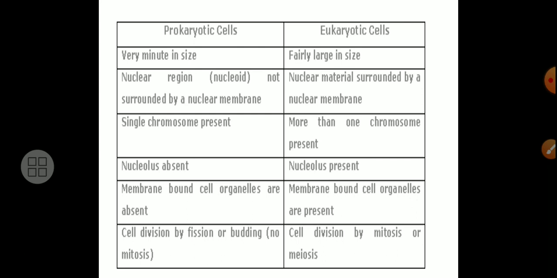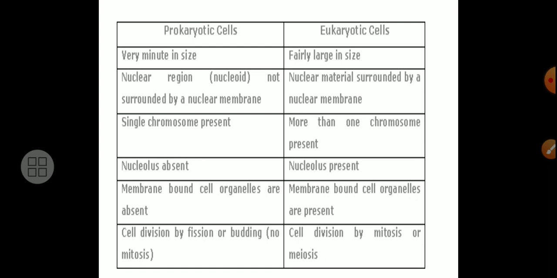Another thing is that in prokaryotic cells, membrane bound cell organelles are absent, but in eukaryotic cells, membrane bound cell organelles are present. In a prokaryotic cell, cell division is by fission or budding, and no mitosis takes place. But in a eukaryotic cell, cell division occurs by mitosis or meiosis.